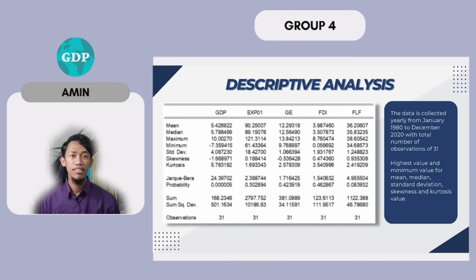Okay, so the first analysis is descriptive analysis, to explain and summarize the data. The data is collected yearly from January 1980 till December 2020. The total number of observations is 31 data, referring to the analysis.